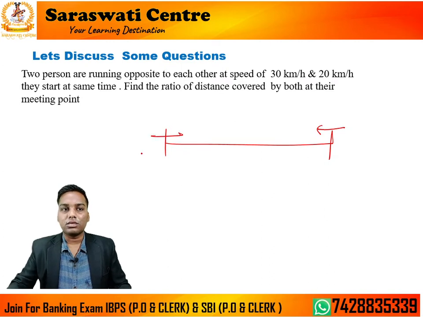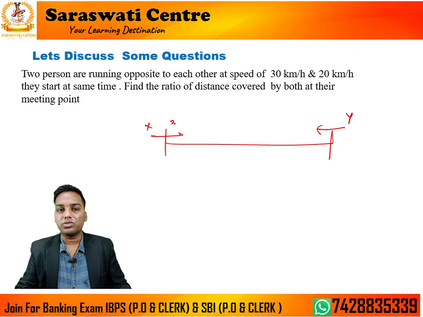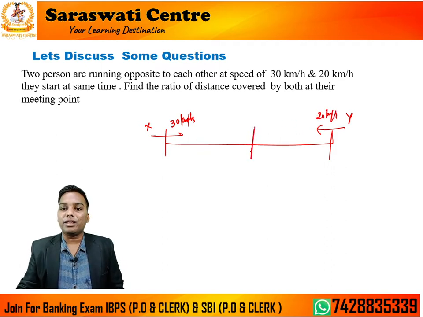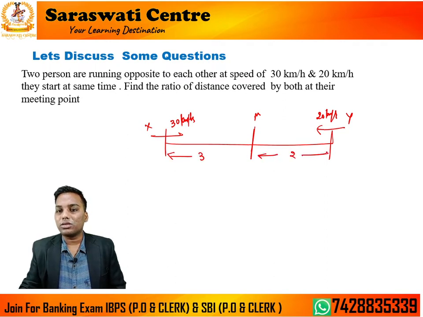You can assume whatever you want, this is 30 km/h, this is 20 km/h. Now what is happening at the meeting point? What is the distance? This has to cover in the 3 ratio, this has to cover in the 2 ratio. So the answer of distance will be 3:2.